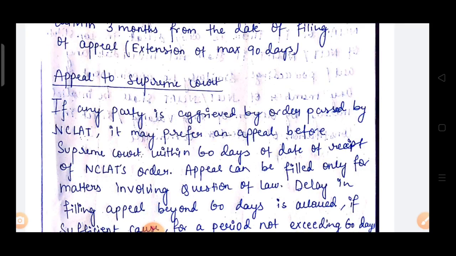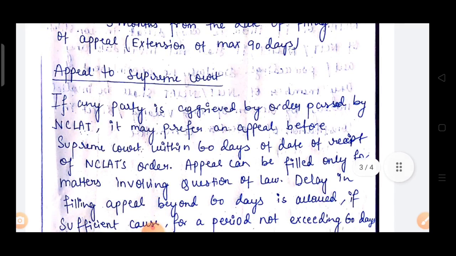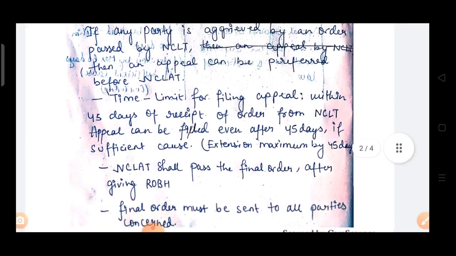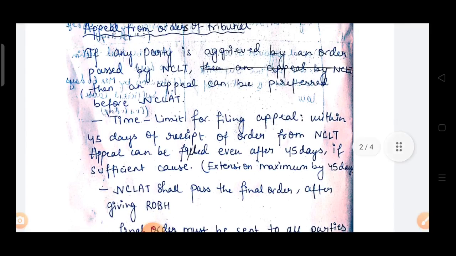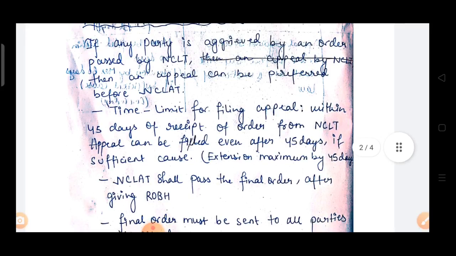Now next is appeal to Supreme Court. Means if any person is aggrieved by order of NCLAT, he'll approach Supreme Court. So if any party is aggrieved by order passed by NCLAT, it may prefer an appeal before Supreme Court within 60 days of date of receipt of NCLAT's order. See, the word is given over here, date of receipt of NCLAT's order. See, in this case also, appeal from order of tribunal, from order of NCLT, it was given time limit for filing appeal within 45 days of receipt of order.